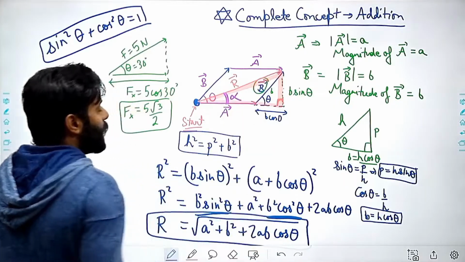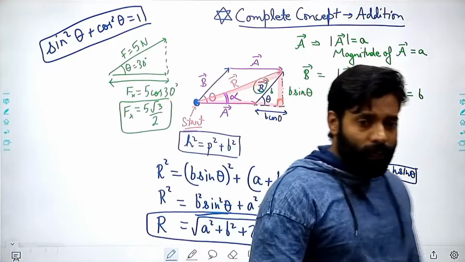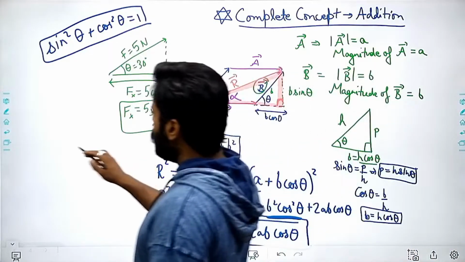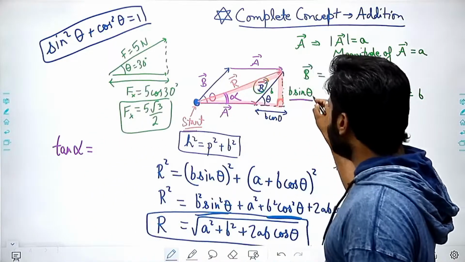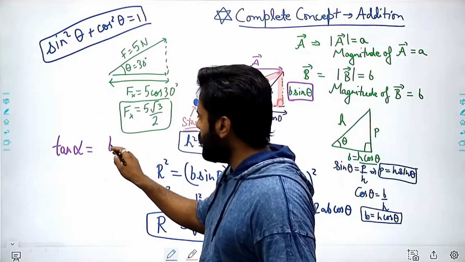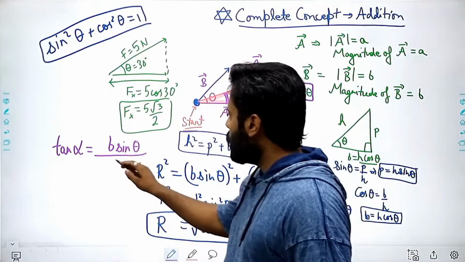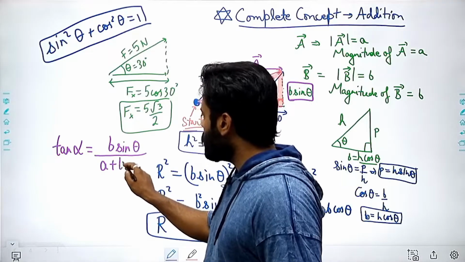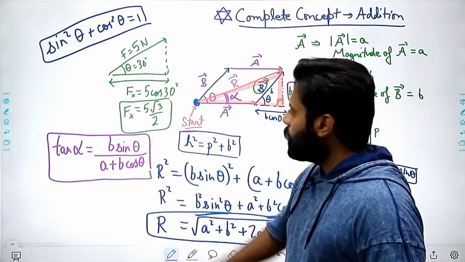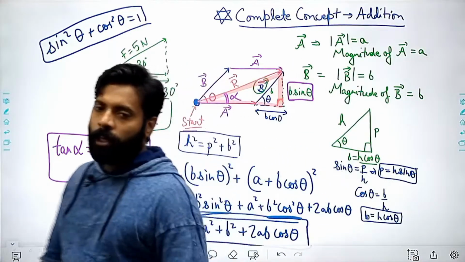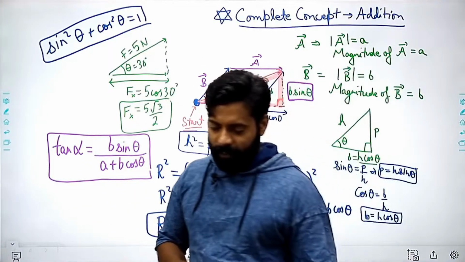If this angle is alpha, we can easily find out what tan alpha is here. So tan alpha is b sine theta divided by a plus b cos theta, right? So these are the two things which are very important when you are solving vectors, right?